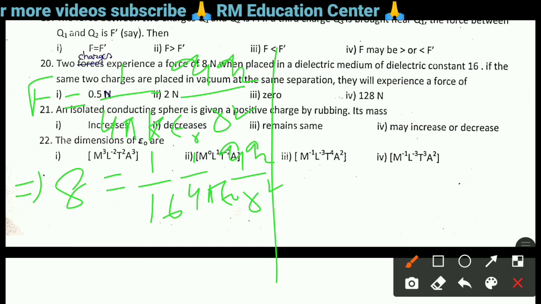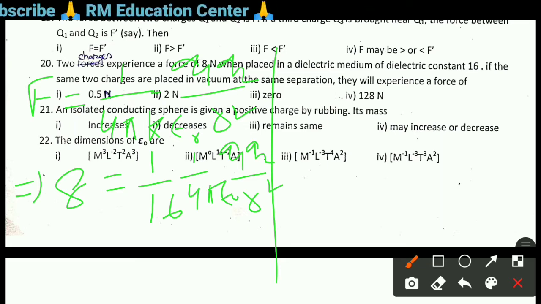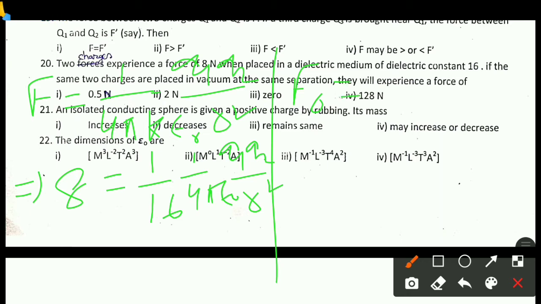Now when we place the same two charges in vacuum, and the separation also remains same, then the force between them, F naught, is equal to 1 by 4 pi epsilon naught into q1 q2 divided by r square.